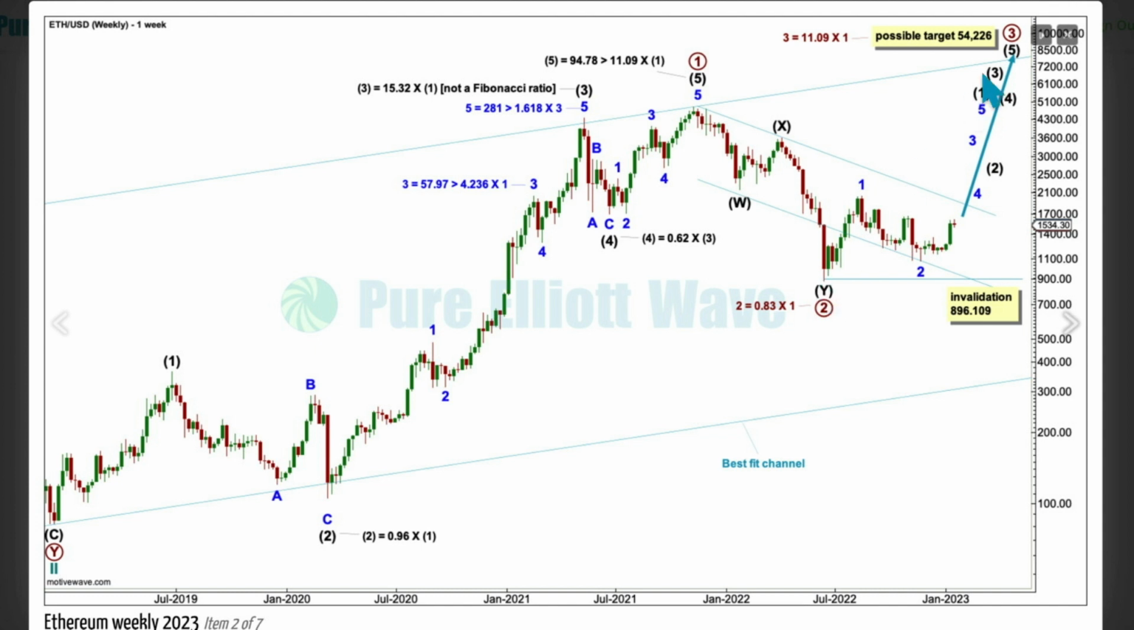Ethereum's not usually that extreme, but this is pretty normal for Ethereum. Where 2 ends, 3 begins. Now this is a possible target for primary 3. This is a Fibonacci ratio, 11.09. Primary 3 would reach 11.09 the length of primary 1 at 54.226.